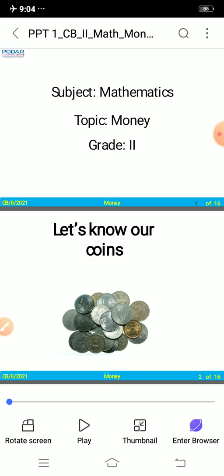So children, we are going to learn about the different notes and coins used in our country, India.